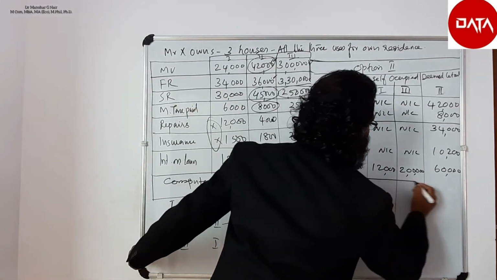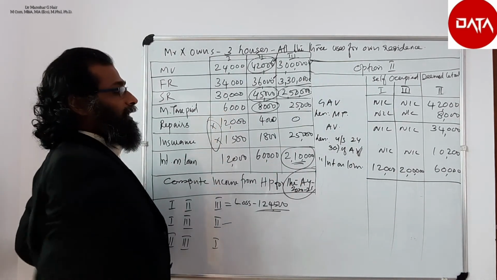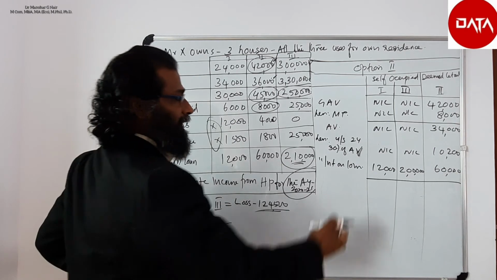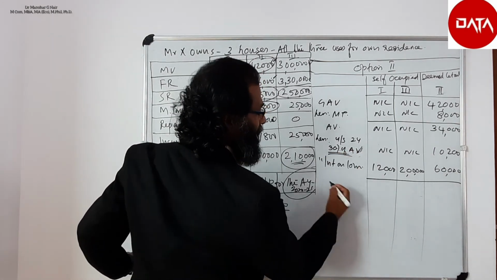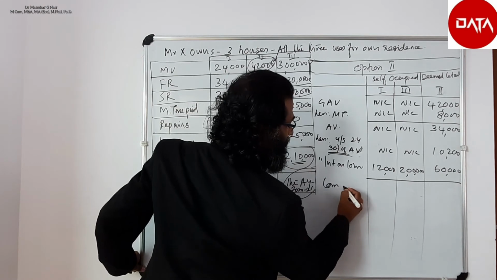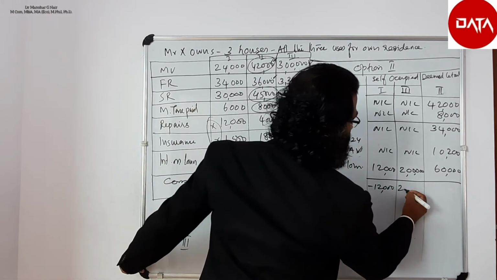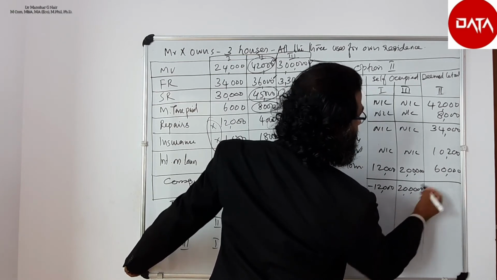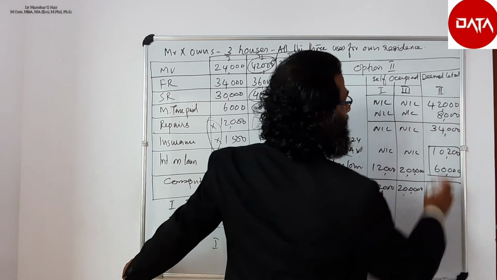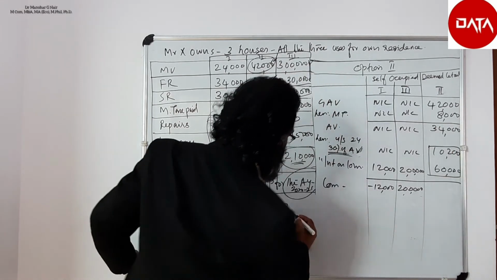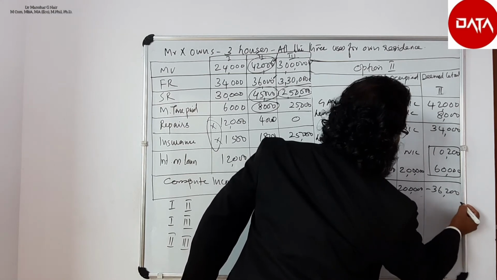Now, the repairs, insurance premium paid, etc. cannot be deducted. In connection with that, the 30% of annual value is permitted. Now, the loss from first house is 12,000, second is 2 lakh, and the third one is 70,200 minus 34,000, 36,200.